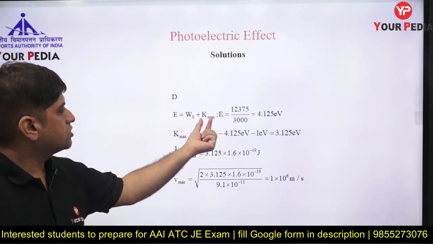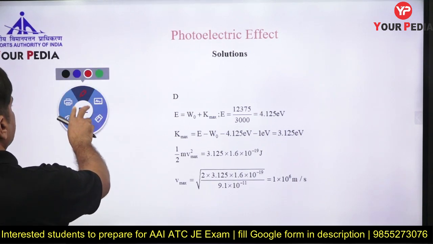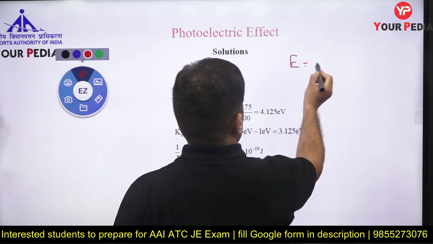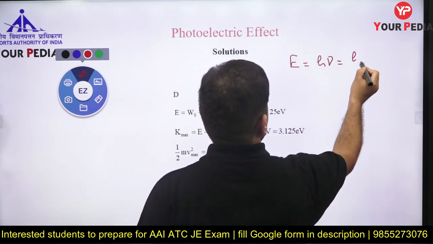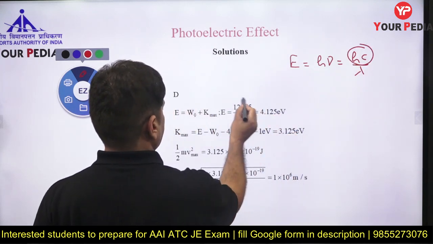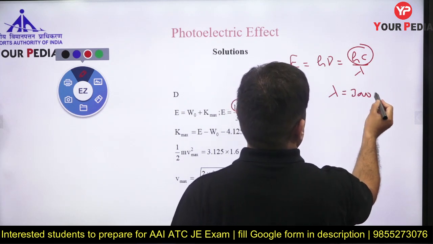Energy of photon is work function plus kinetic energy. Now the energy of the electron is, as I told you, h into nu, hc by lambda. He is using this value of hc, and lambda is 3000 angstrom.